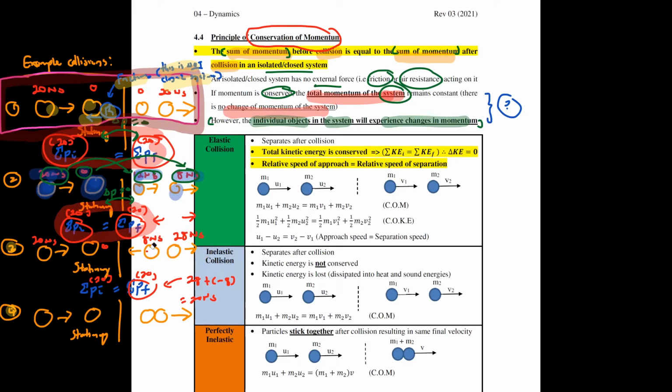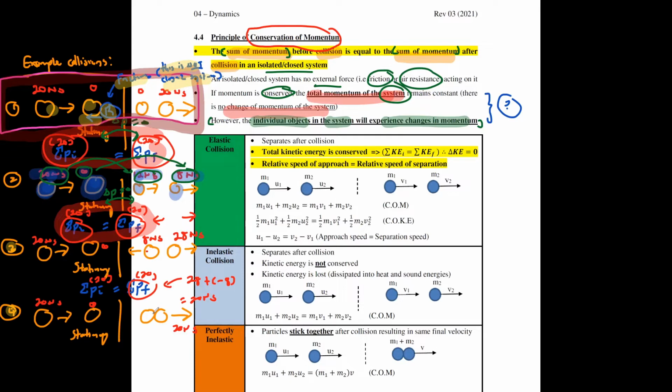So this one, they will still give you the same momentum after. Again, you see the momentum of the individual objects did change. Okay, the last one is the same thing again, an object that moves towards a stationary object. This one will be 20 Newton second. This one is 0. Now, after collision, this one definitely must be 20 Newton second also as a whole.